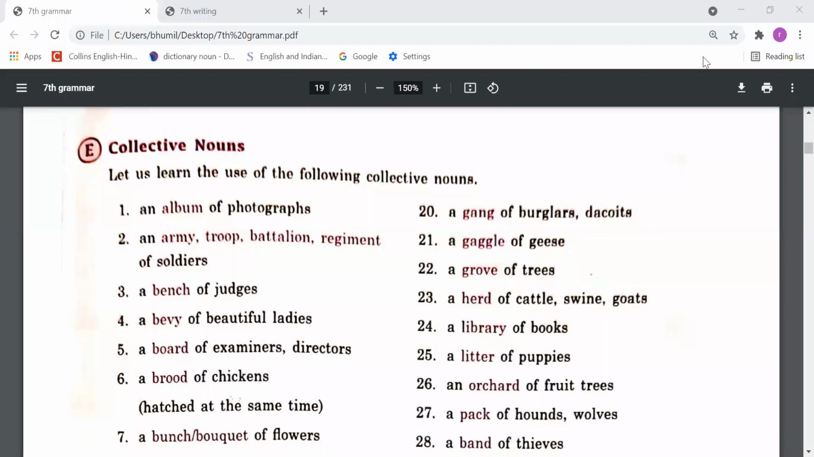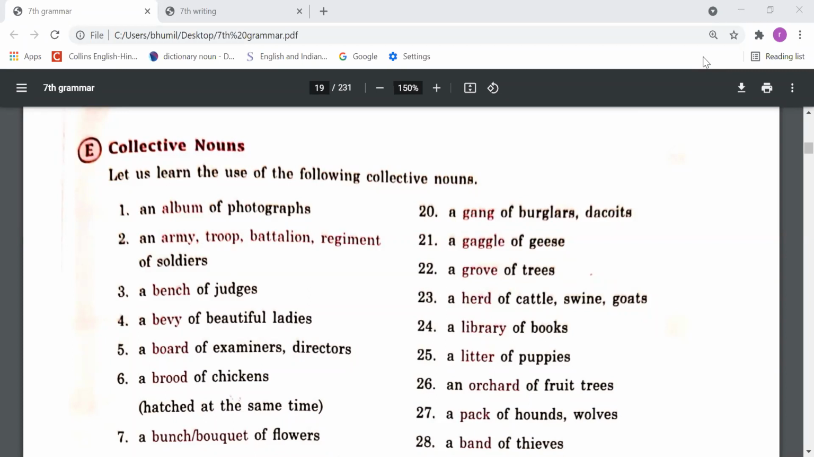Good morning, everyone. This is your English class, and today we are going to study the second chapter. Half of it we studied in our previous class, and the rest we are going to study now. This chapter is named nouns. In this chapter we have to study about nouns.